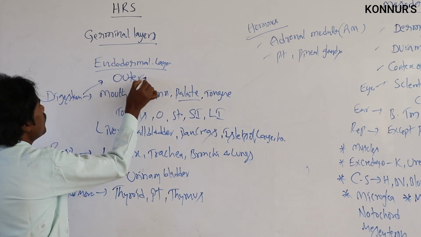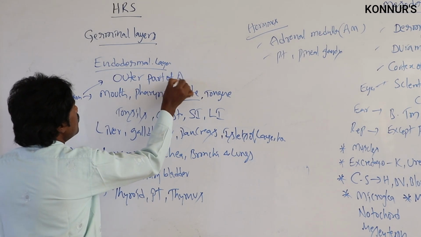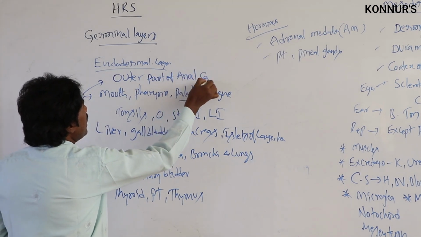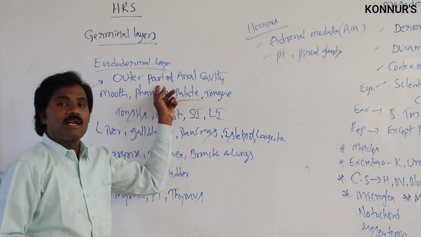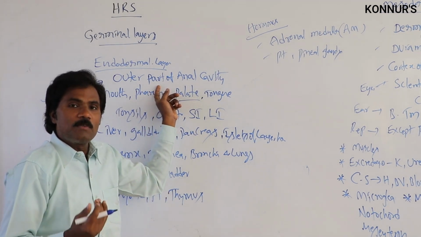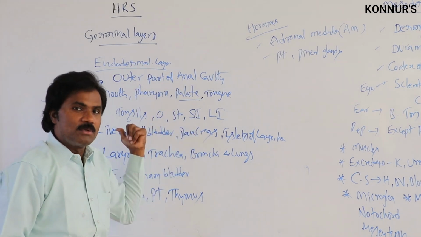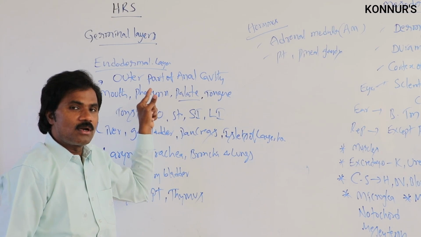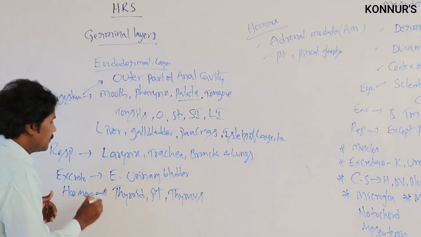outer part of the anal cavity. The outer part of the anal cavity can be derived from this one. The lower part of the anal cavity, the epidermis, the outer part of the anal cavity, is related to the endodermis. Like that, it will be present.